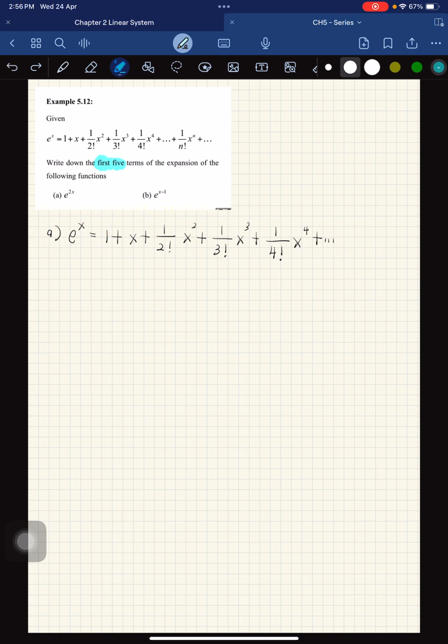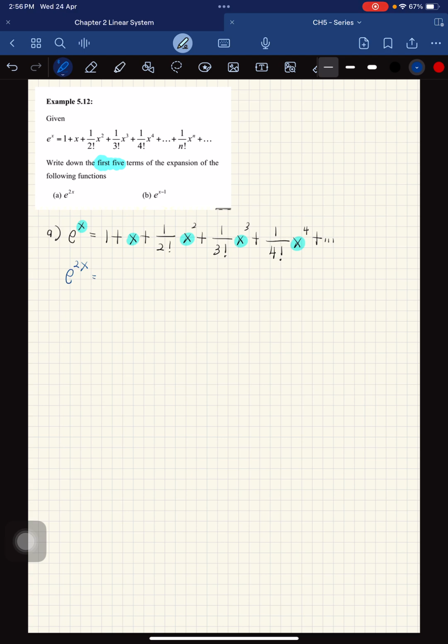Then they want e to the 2x. So all the x's have to be changed to 2x.